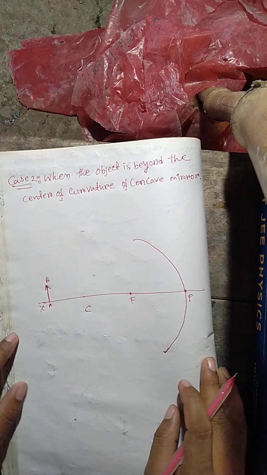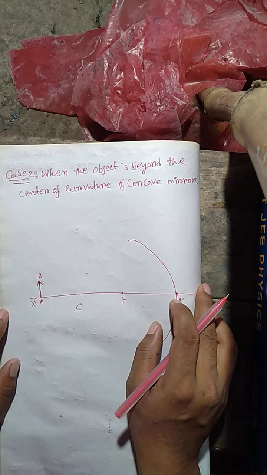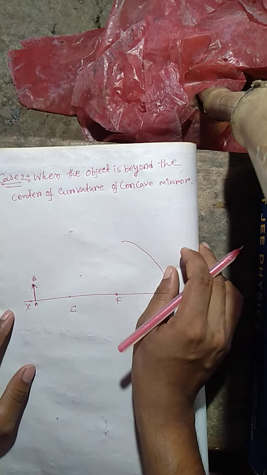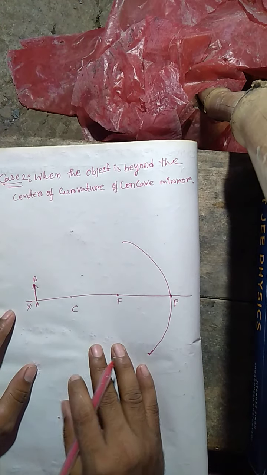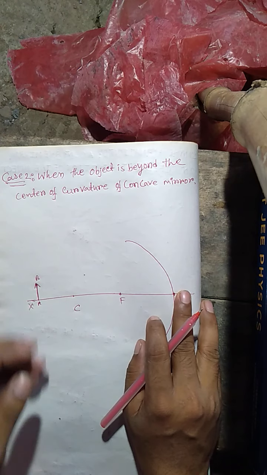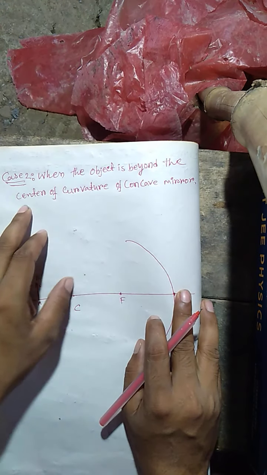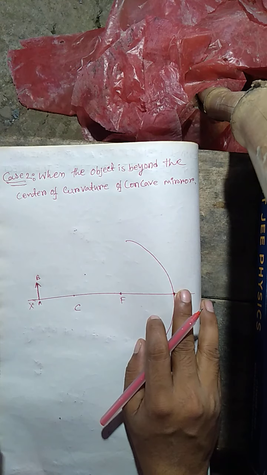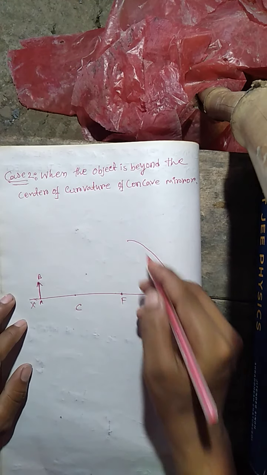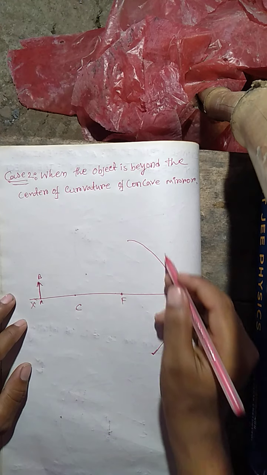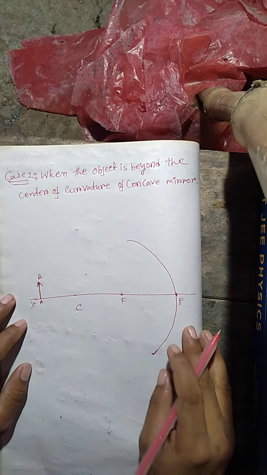Okay students, let us discuss the second case, and our second case is when the object is beyond the center of curvature of the concave mirror. You can see it is already written here: when the object is beyond the center of curvature of the concave mirror. In this picture, this is a concave mirror.